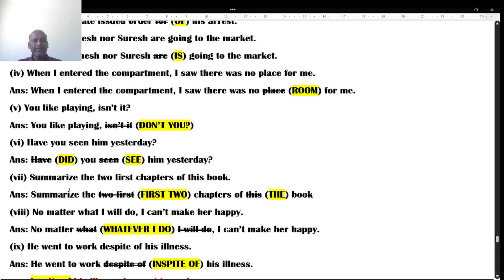The next one: summarize the two first chapters of this book. Students, look here, it sounds weird. Not "two first chapters", but "first two chapters". So "summarize the first two chapters of this book" is also okay. If you want, you can change it to "the book". Or else "this book" itself is a 100% right answer.